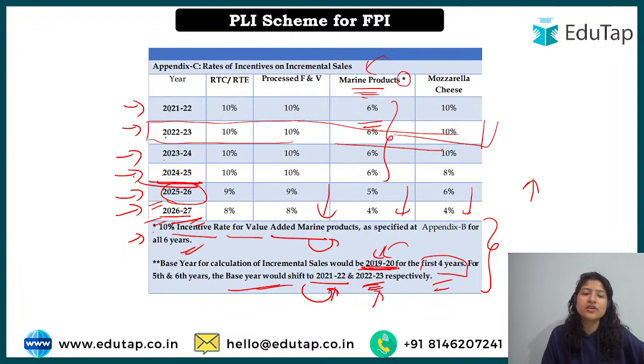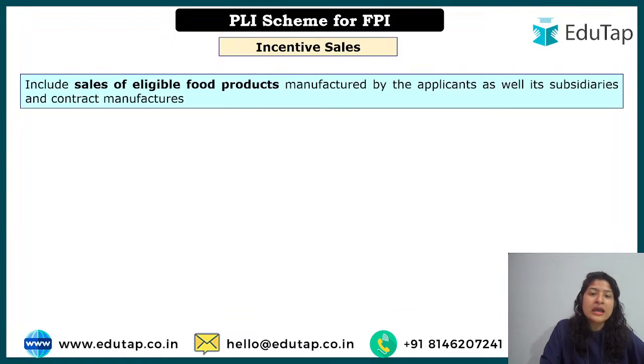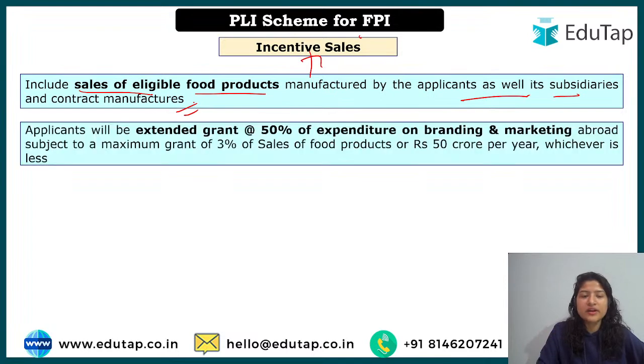Currently it is 6%, but in that case the incentive that will be provided will be 10%. Okay. Now let's look at some of the important things that you need to remember. Some normal key features include sales of eligible food products. Okay, incentive sales we are talking about, as well as subsidiaries. So even if the subsidiaries or some contract manufacturers are doing it, you are still eligible under that.